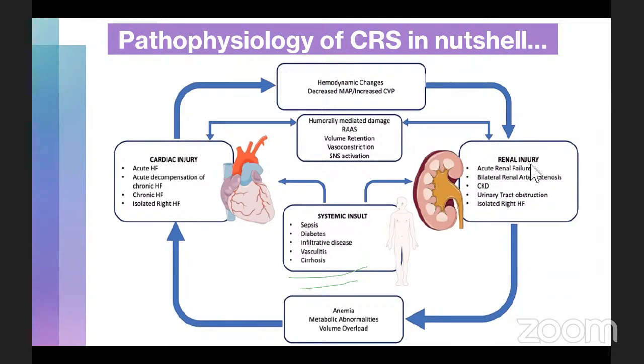On the other hand, you have a renal injury, which may lead to cardiac injury by means of anemia, metabolic abnormalities, dyselectrolytemia or volume overload, etc. Also note there's a bidirectional involvement of humoral mediated injury, your renin-angiotensin RAS axis and sympathetic nervous system activation, which can originate in either the cardiac system or the renal system, having an impact on the other. You also have the systemic insult in the form of sepsis, diabetes, as I mentioned initially, which is going to simultaneously affect the heart and the kidneys.